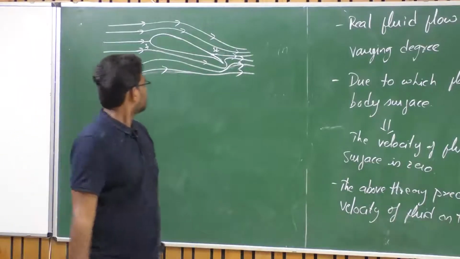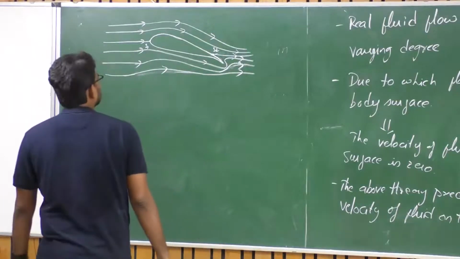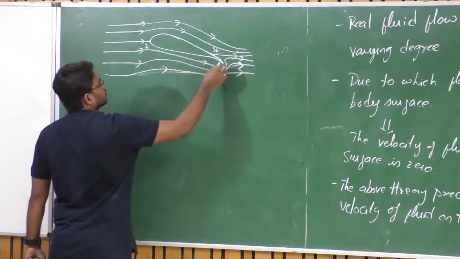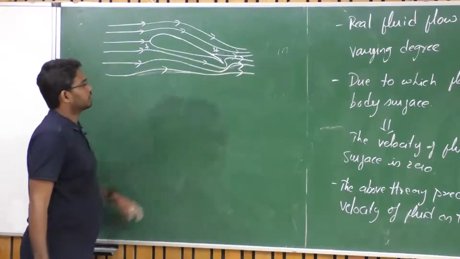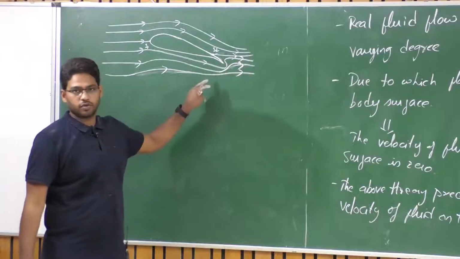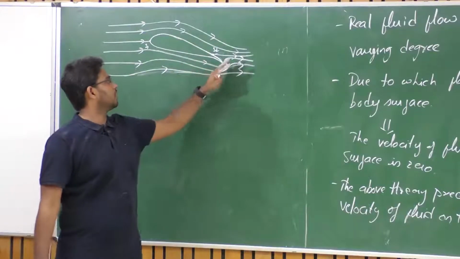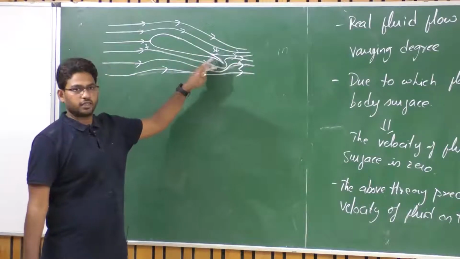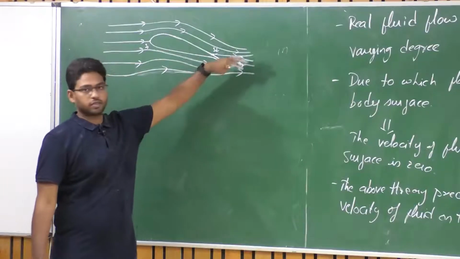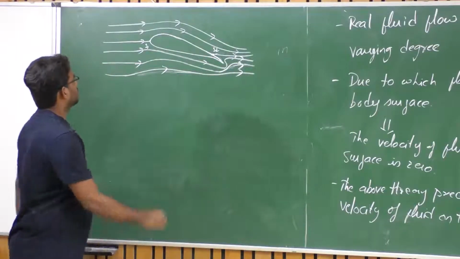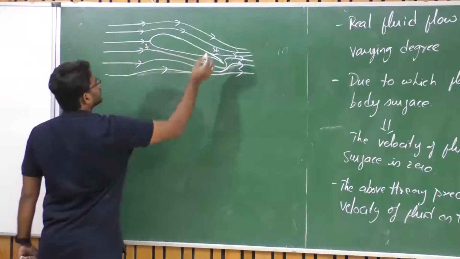Since according to this theory the flow can't separate from this body, it has to close. It will try to curl around this particular trailing edge and then close the flow. So you have two stagnation points again, S1 and S2.